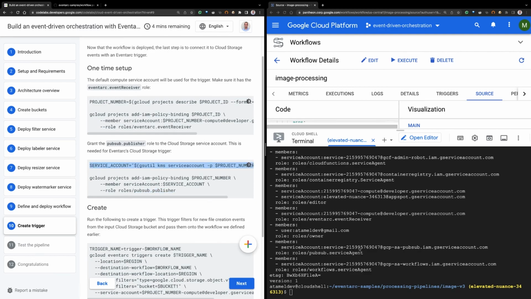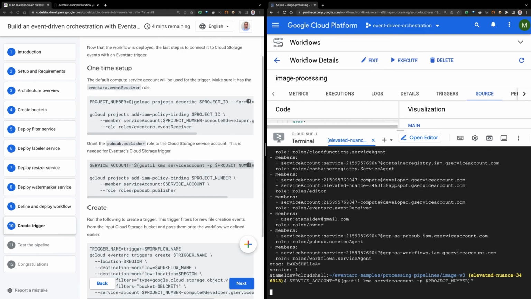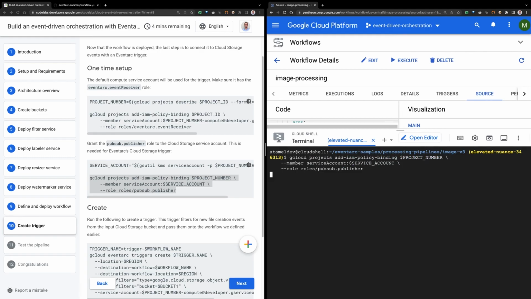So I'll just copy and paste this, the default service account for cloud storage. And then let's make sure that we have a policy binding for that, with the PubSub publisher role.